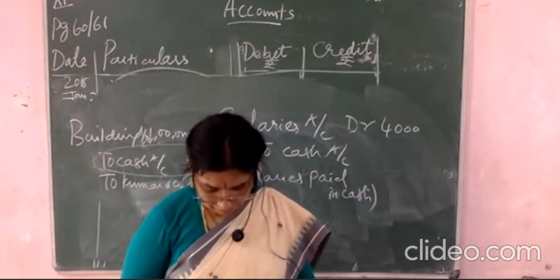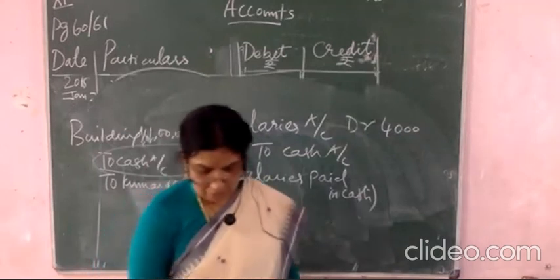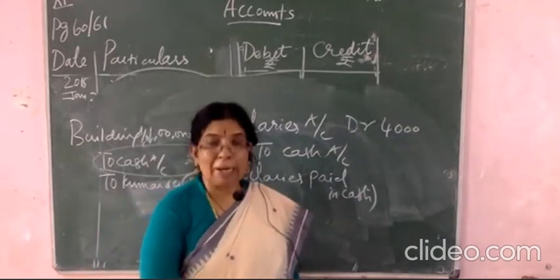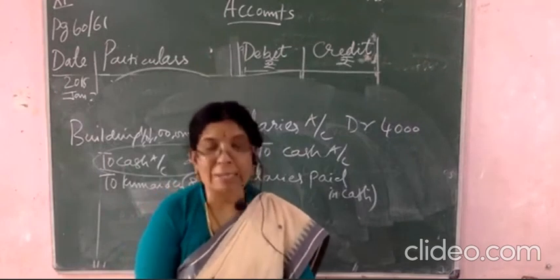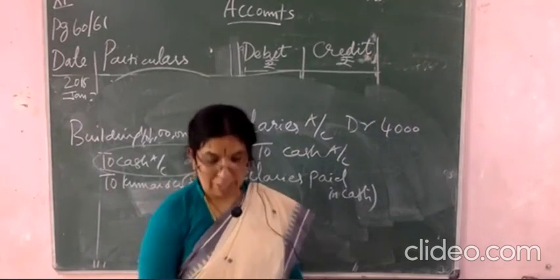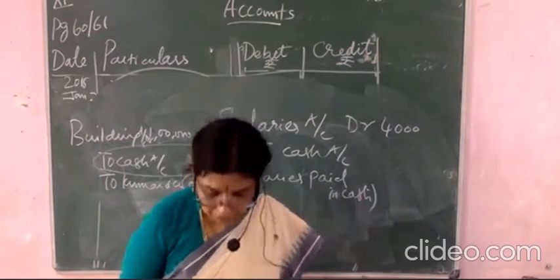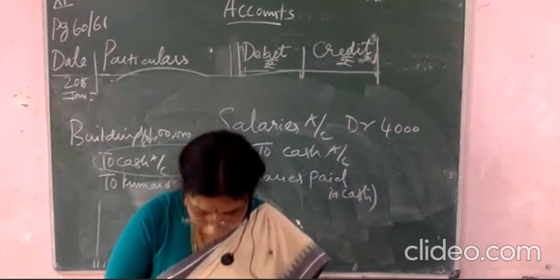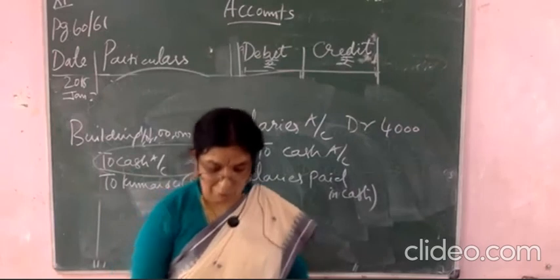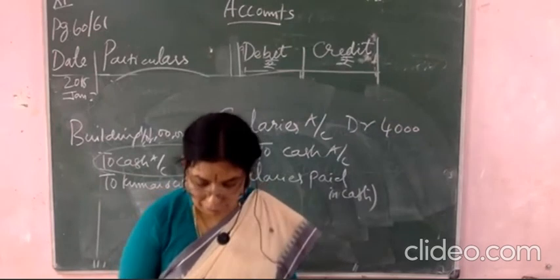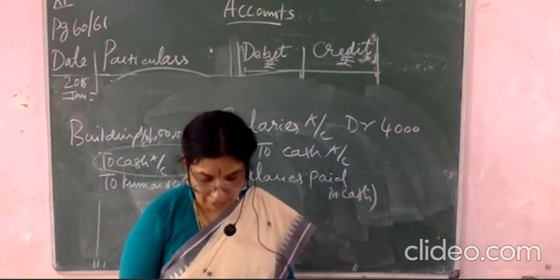And here you see page number 63. Page number 63 is a trader dealing in electronic goods. First we have seen the textile, second automobile, and third we are seeing here electronic goods. Okay, it is related only with electronic goods. Pragatish, who commenced his business in 2015, had the following transactions in the month of March 2018. So you have to pass the journal entries.